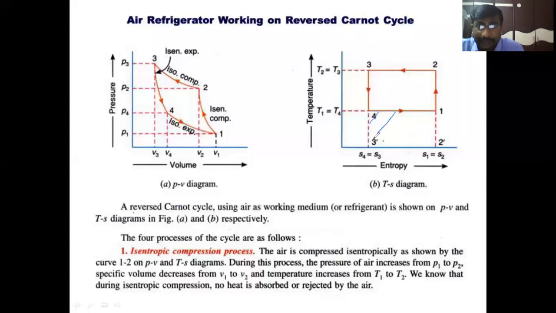This is the area under the 4-1 line. It can be written in terms of T1 or T4, which is the horizontal line. That is the length of that area, and the height of that area is T1 or T4, and the length is S1 minus S4 or S2 minus S3. So therefore, we can write the area under the process 4-1 as T1 into S1 minus S4.